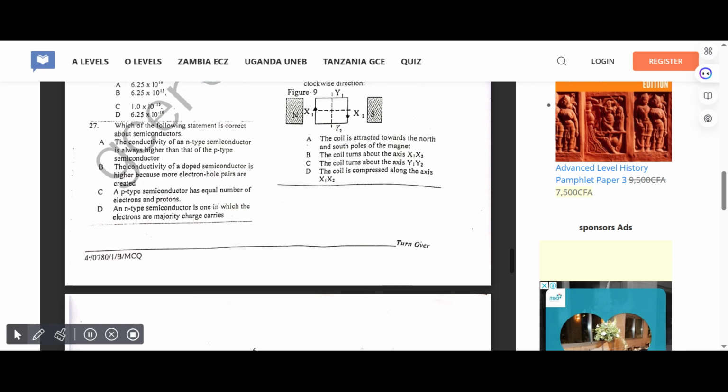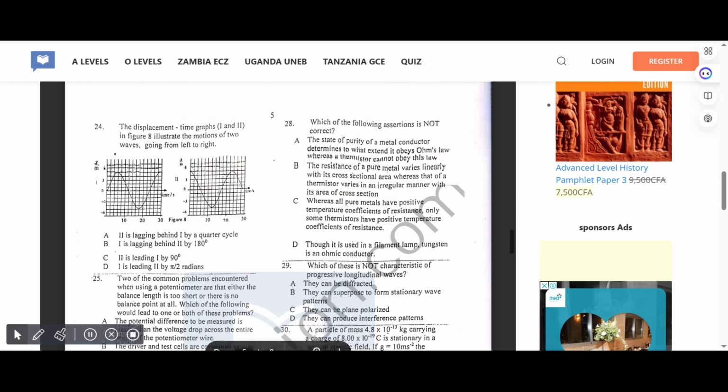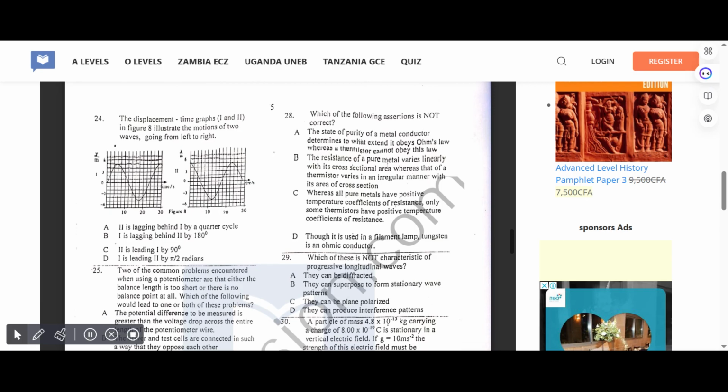Which of the following statements is correct about semiconductors? Correct answer for 27 is D. 28. Pardon. Which of the following assertions is not correct? Correct answer for 28 is B.